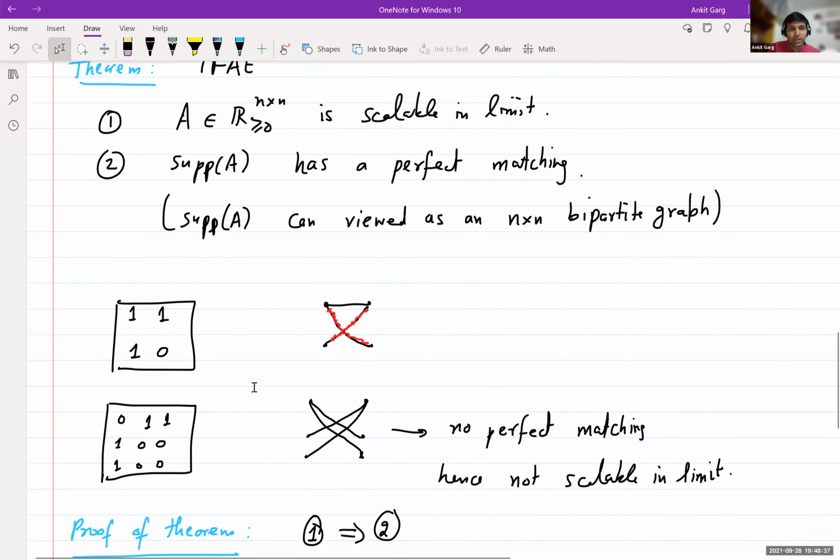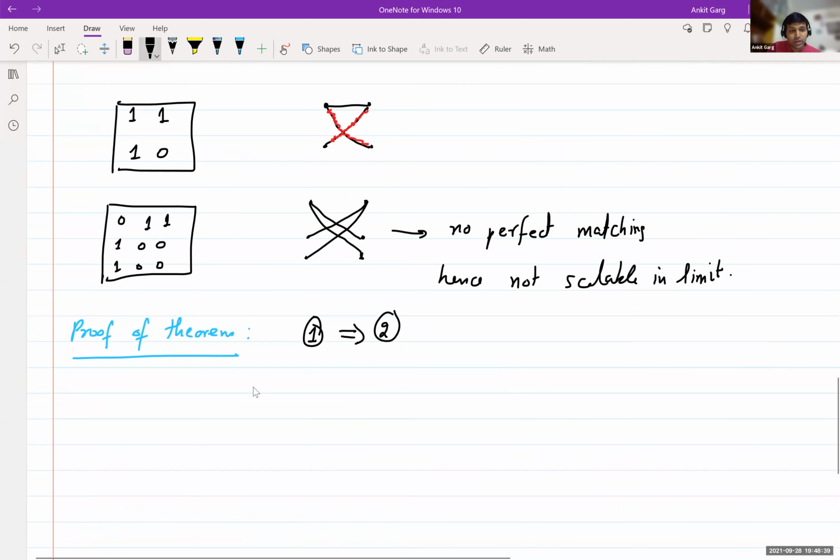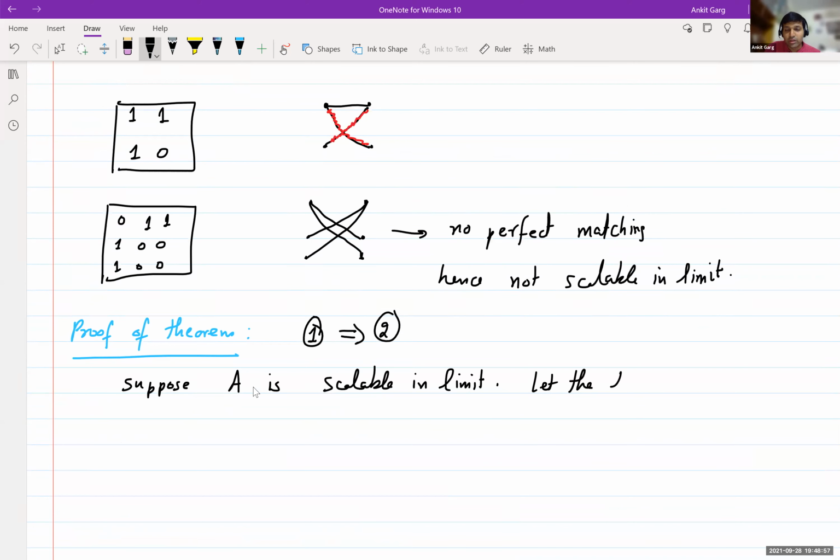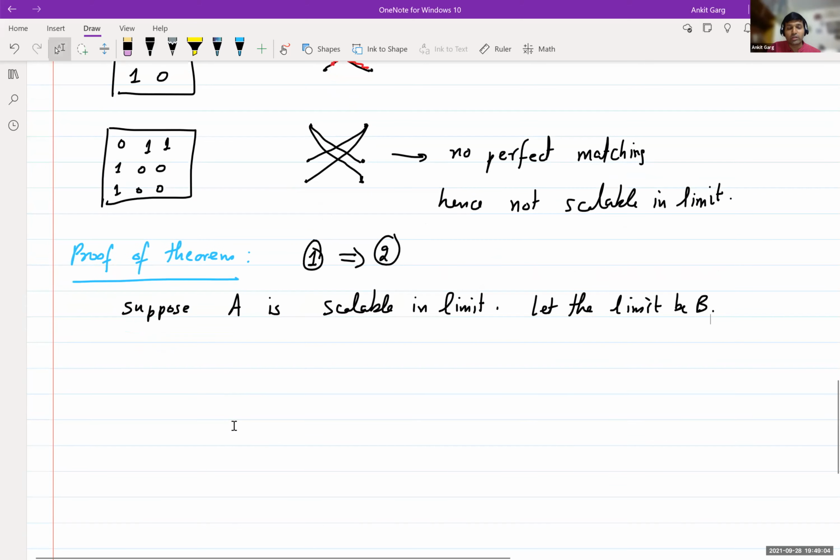So suppose A is scalable in limit, and let the limit in this case be some matrix B. Note that we are just multiplying the rows and the columns by scalars and